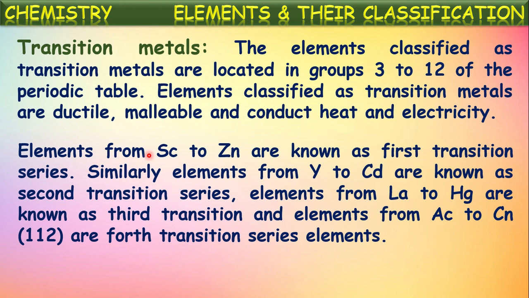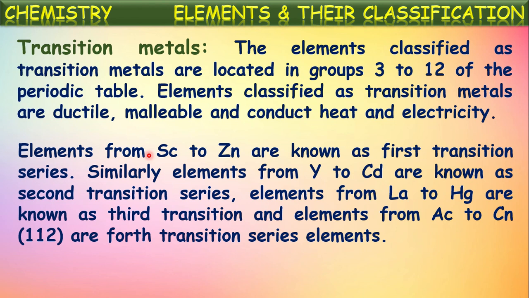Similarly, the elements in the next row, from ytterbium to cadmium, are known as the second transition series. And elements from lanthanum to mercury are known as the third transition series. In the same way, the last horizontal row, actinium to copernicium, are known as fourth transition series elements.